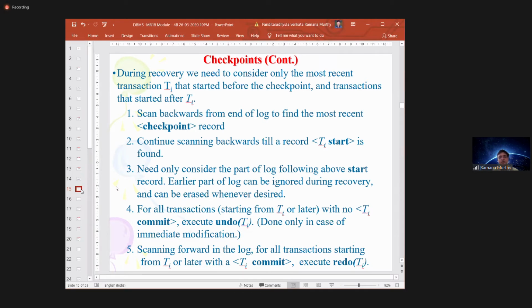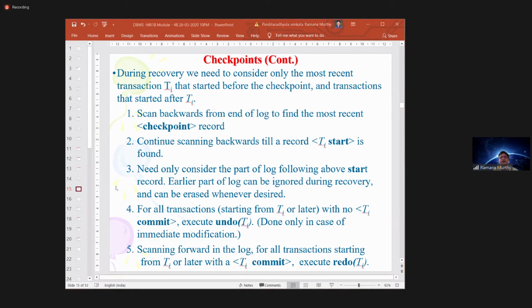You go back in the log file. You will identify some checkpoint there. The checkpoint is indicating all the previous operations are already reflected on the database. So what we need to do, just simple, nothing: all the previous log records, don't consider.